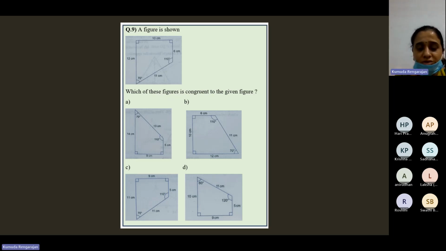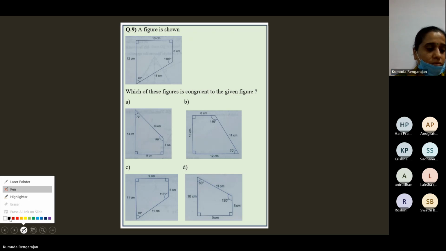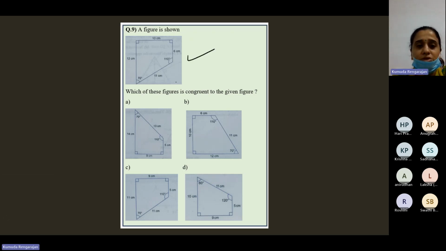Now a figure is shown. You can see this figure here. A figure is shown here. Which of these figures is congruent to the given figure? B. Why?